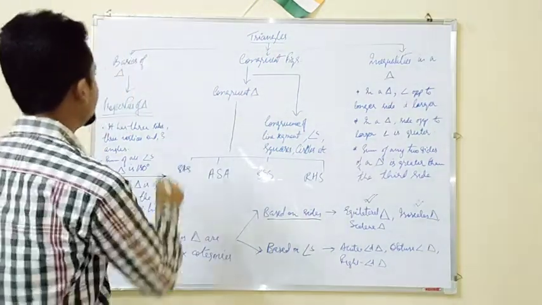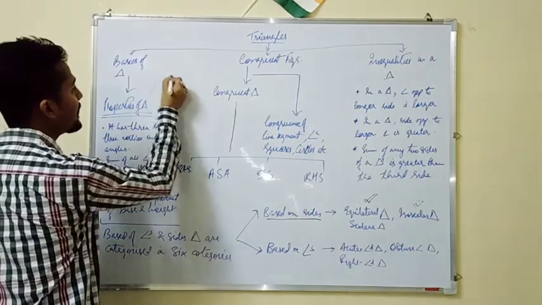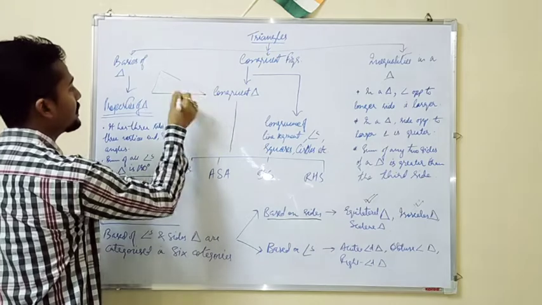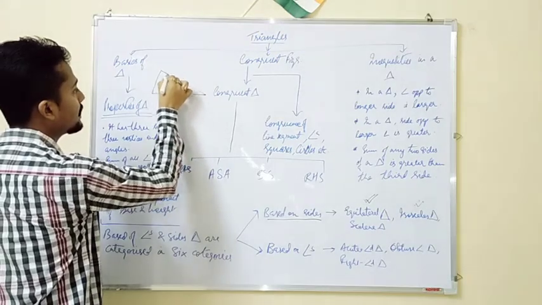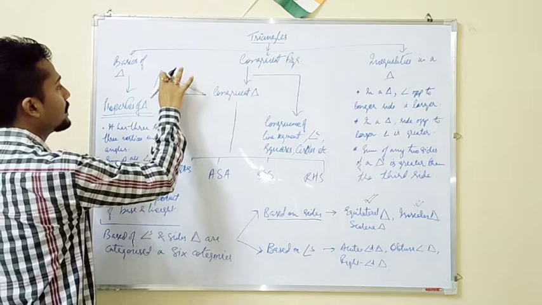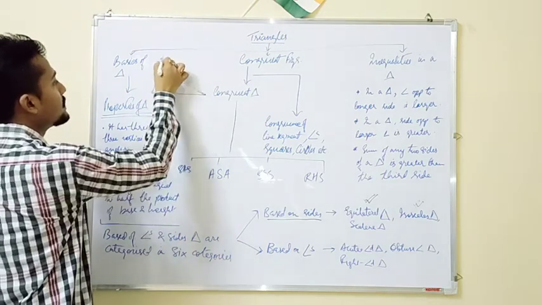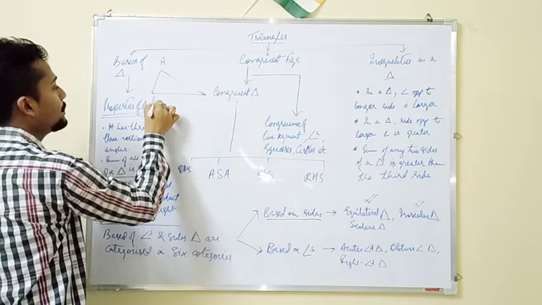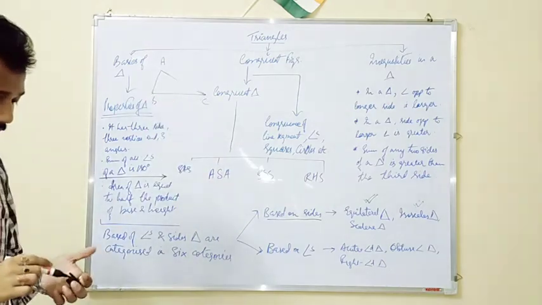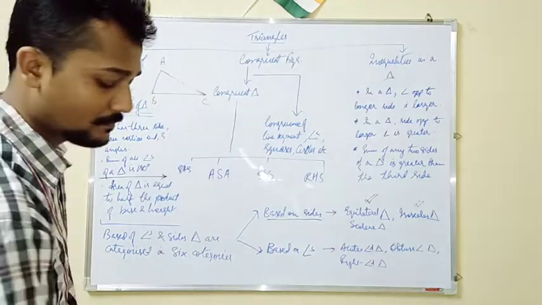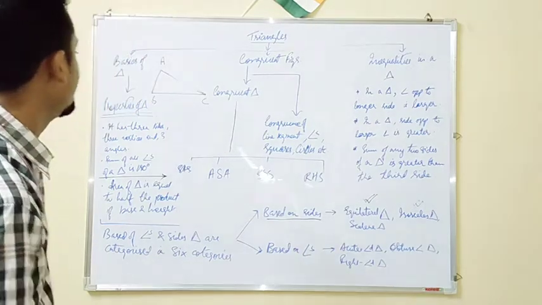Next is scalene triangle. Say for example, I have taken one triangle ABC.